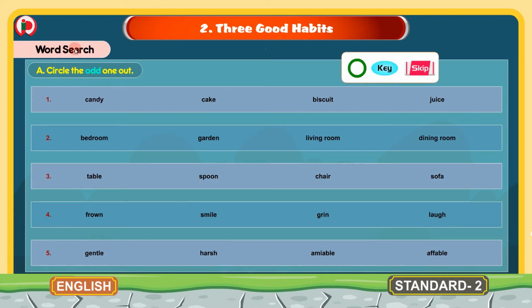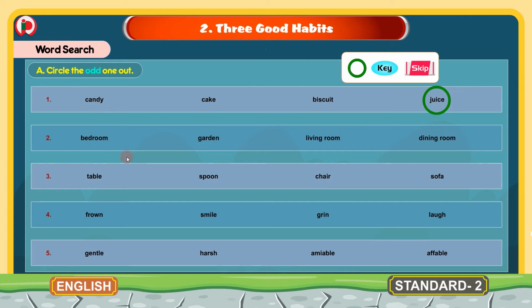Here word search is the next section. A. Circle the odd one out. Children, here we have 5 groups. In each group we have 4 words. And among these 4 words we have to circle the odd one. We have to circle the odd one out. 1. Candy, cake, biscuit, juice. And among these 4 words, the odd one is here juice. We will circle juice because it is a liquid and the biscuit, cake and candy are solid.